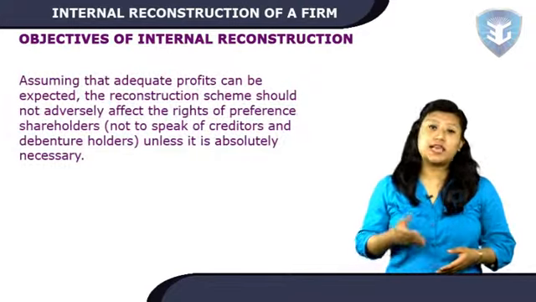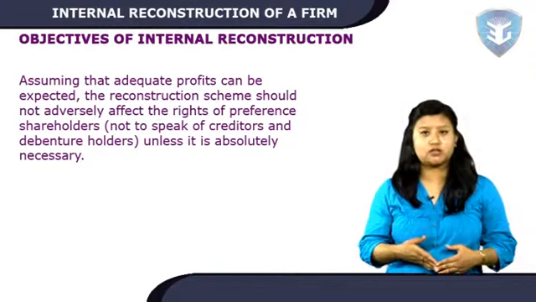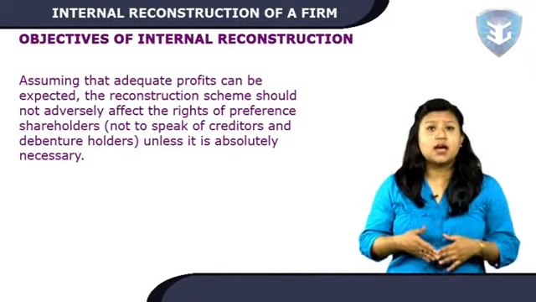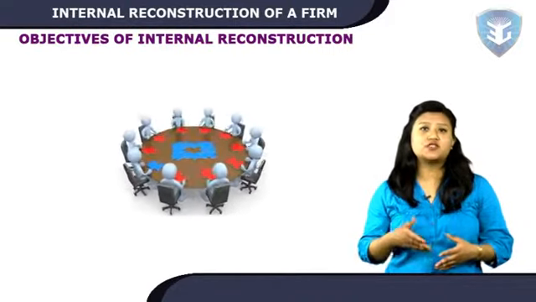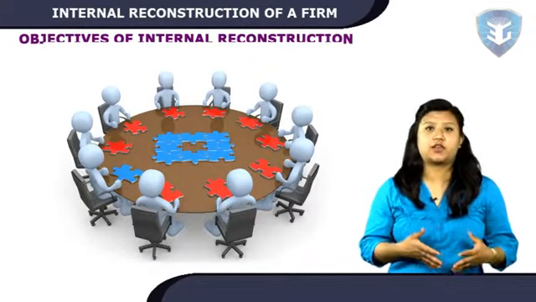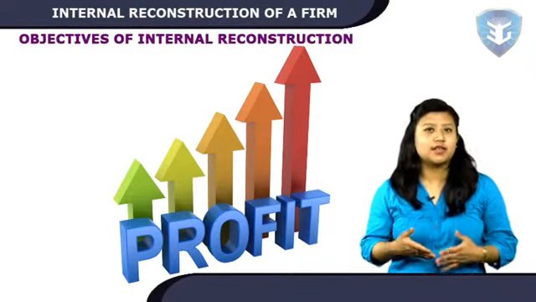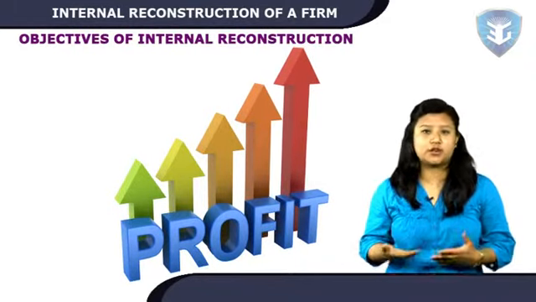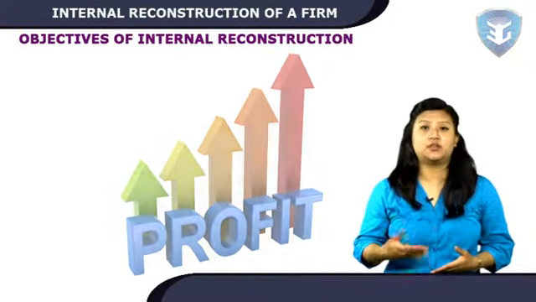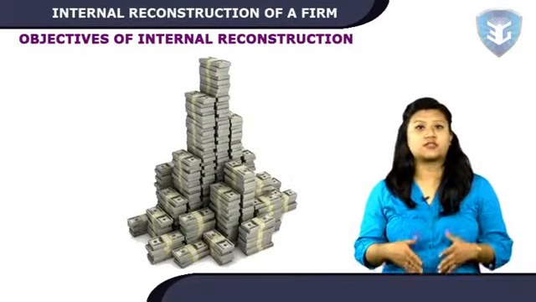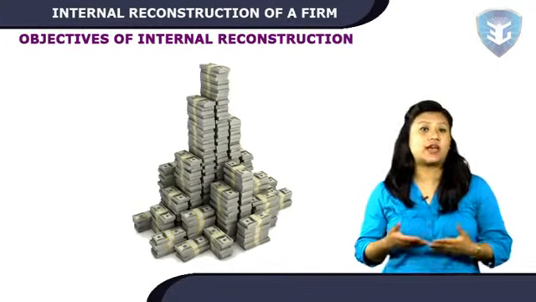Assuming that adequate profits can be expected, the reconstruction scheme should not adversely affect the rights of preference shareholders, not to speak of creditors and debenture holders, unless it is absolutely necessary. Suppose the profits are such that after paying dividends to preference shareholders, little remains for equity shareholders. The preference shareholder may be persuaded to accept a sacrifice either by reduction of capital or by reduction in the rate of dividend, or both, because the alternative to such acceptance of sacrifice may be the liquidation of the company, in which case, due to forced sale, the asset may not realize much and the preference shareholders may not be able to get back what they have invested.